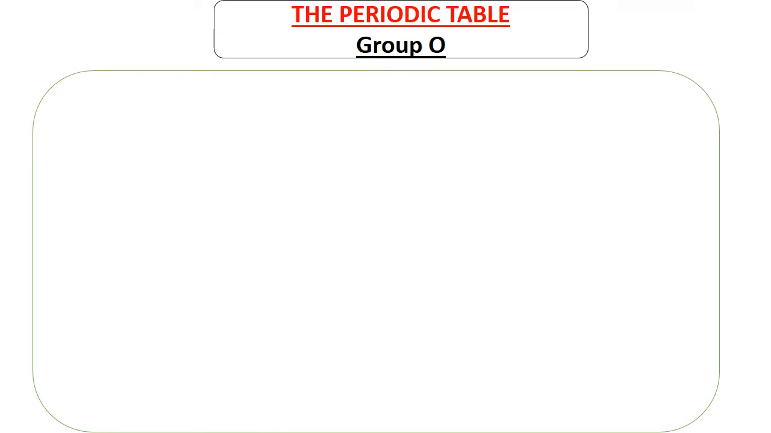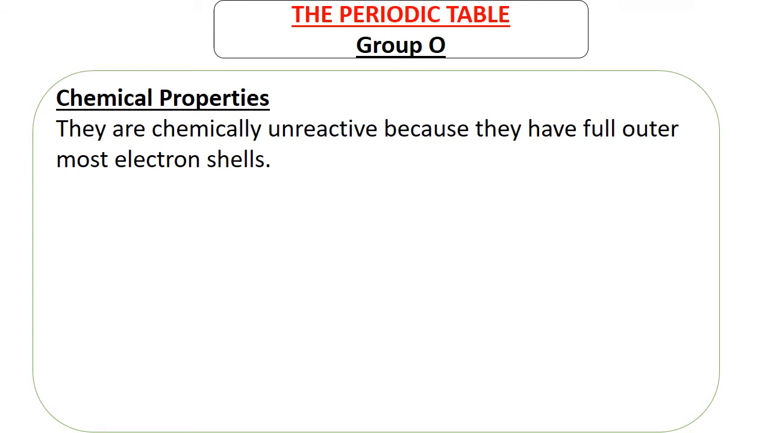Because they do not form compounds, you cannot just find them anywhere. What are some of the chemical properties of group 0 elements? They are chemically inactive because they have full outermost electron shells. This is the only chemical property of group 8 elements. They do not react. Why? Because they have full outermost electron shells.